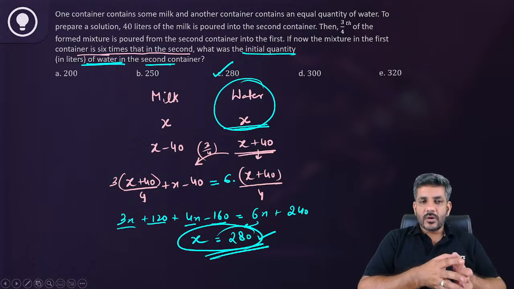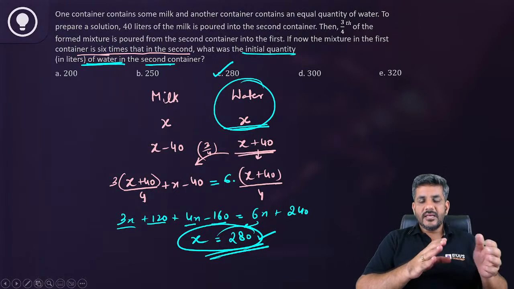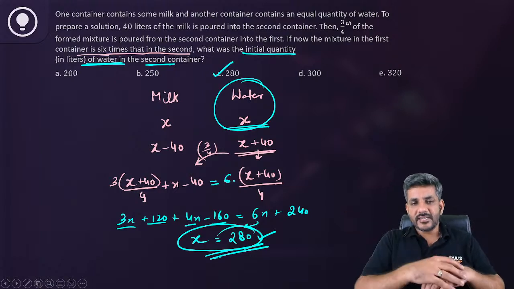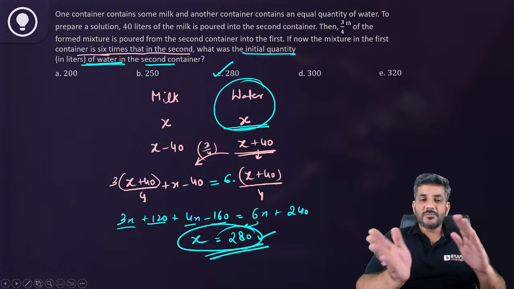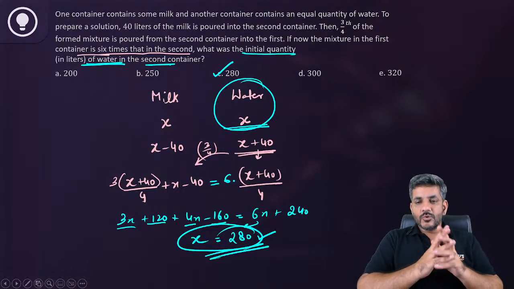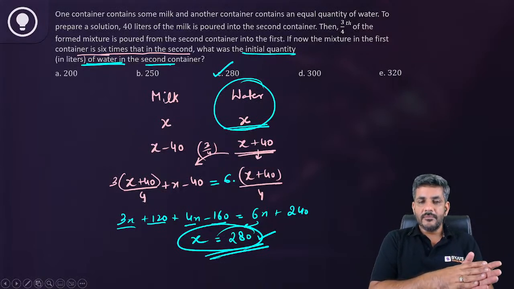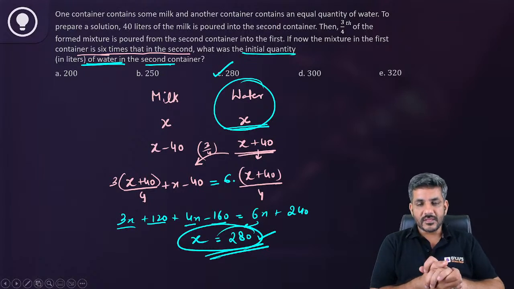We took the original quantity of milk as x, original quantity of water as x. Then 40 is taken out from milk towards water. It becomes x minus 40, other is x plus 40. 3/4 of x plus 40 is put on this side. So 3/4 of x plus 40 is added towards the milk side, and 1/4 is remaining on the other side.